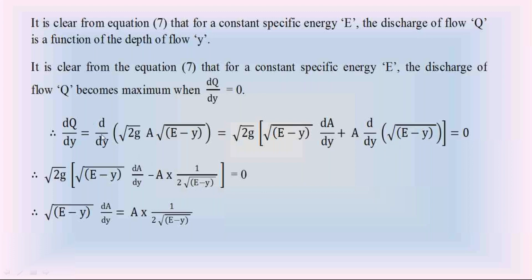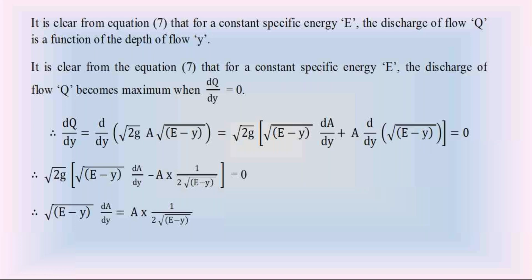So this differentiation d by dy of root 2z into a into root e minus y is equal to root 2z into root e minus y into da by dy plus a into d by dy of root e minus y. Then this d by dy of root e minus y is of the form d by dy of root a minus x.